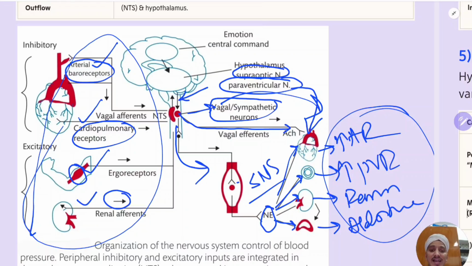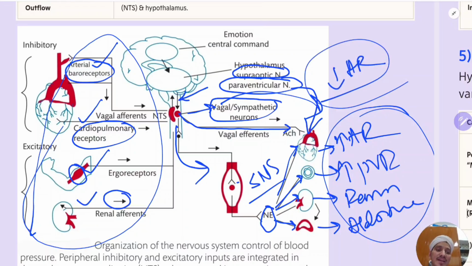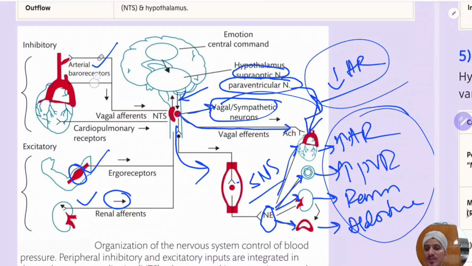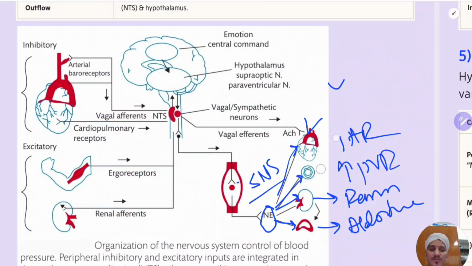Remember, vagus is acting only on the heart and decreases the heart rate. That's all. By decreasing the heart rate, it will decrease the BP. So how can we act on this? You have beta blockers, no? So beta blockers, and the applied aspect of this is actually, I will just remove this whole thing.